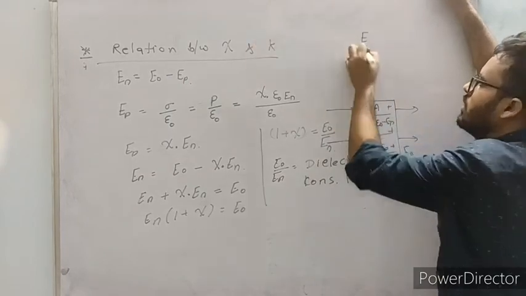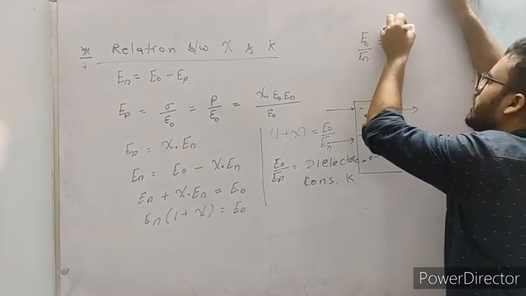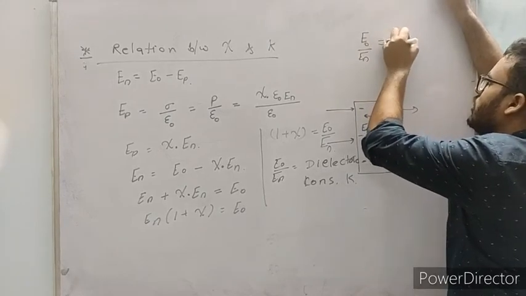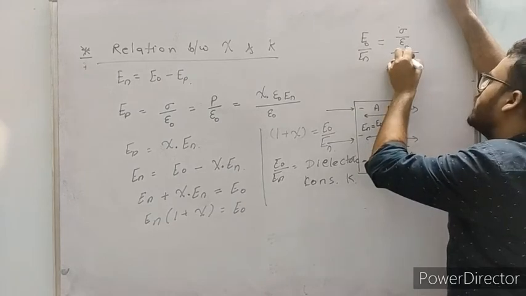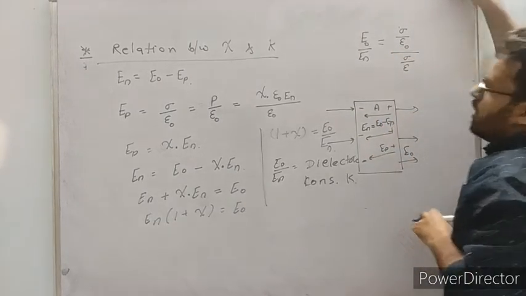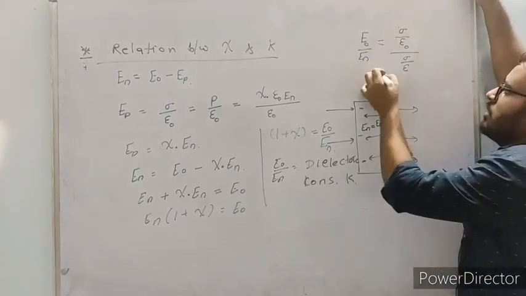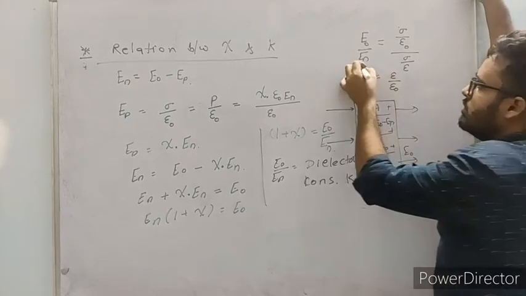Let's see E naught by En. The value of E naught is sigma upon epsilon naught, but the value of En is sigma upon epsilon. If I put this one up and this one down.